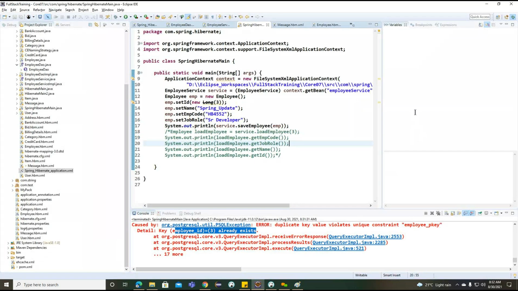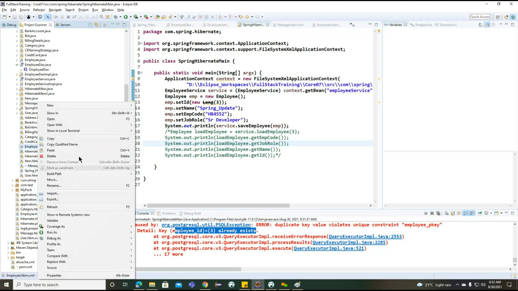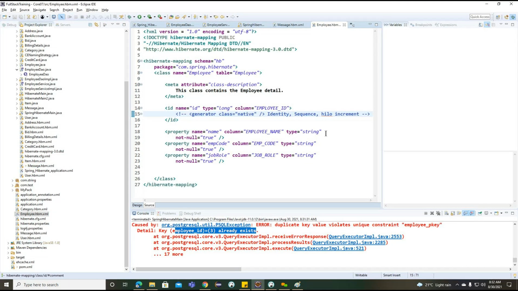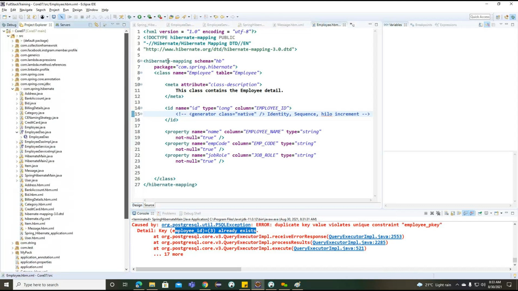Okay. So does anyone have any questions other than this particular primary key? I want to delete this particular file. Okay. So we don't have anything here. Tomorrow we'll continue with the annotation example.